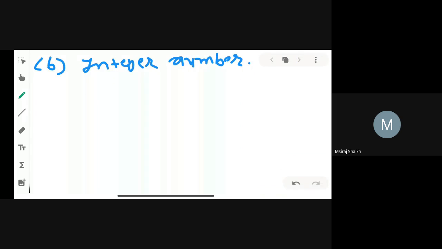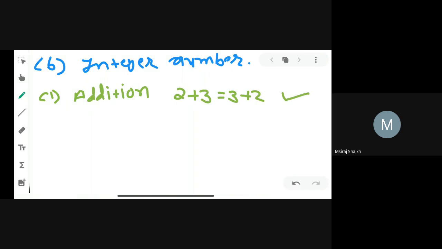Okay, again we are doing the same four operations. First operation, addition. Whenever you add two integer numbers, for example 2 plus 3 is 5 and 3 plus 2 is 5, so it means it is commutative. Yes or no? Yes, sir.